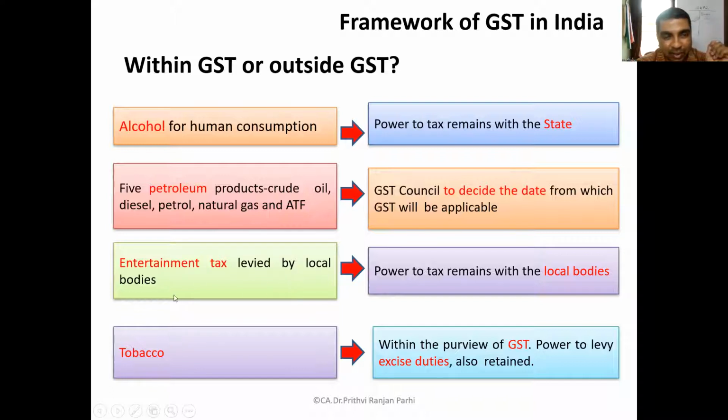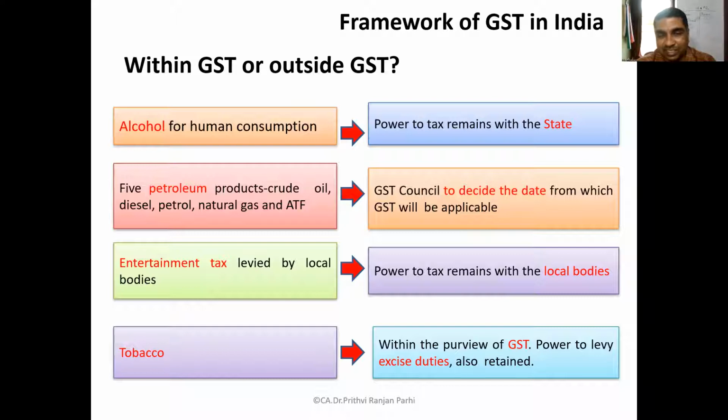Entertainment tax, which is levied by local bodies, GST does not include. So the power remains with the local bodies to levy entertainment tax. Tobacco products are within the purview of GST, but the power to levy excise duty is also retained, so excise duty is also levied on tobacco products. So these are some products, like alcohol products, petroleum products, entertainment tax, and tobacco products, which are beyond the scope, or you can say outside the GST net.